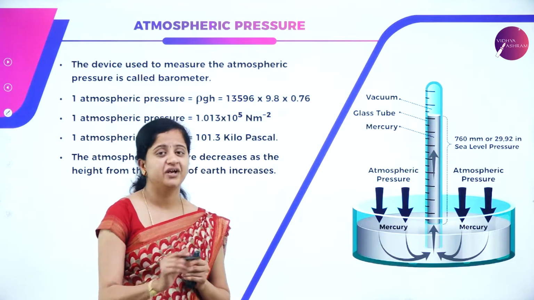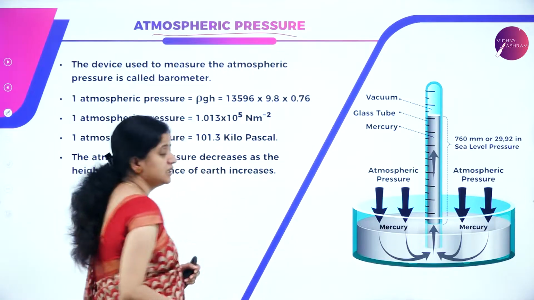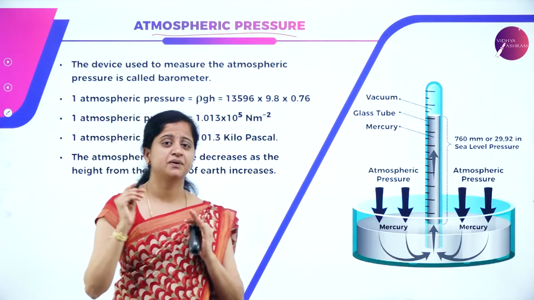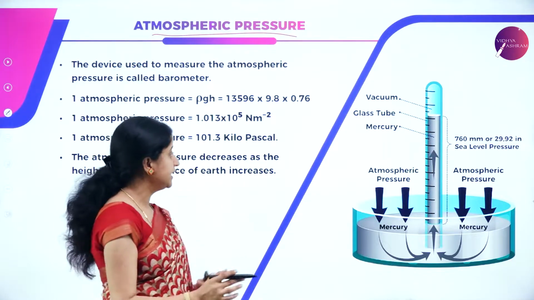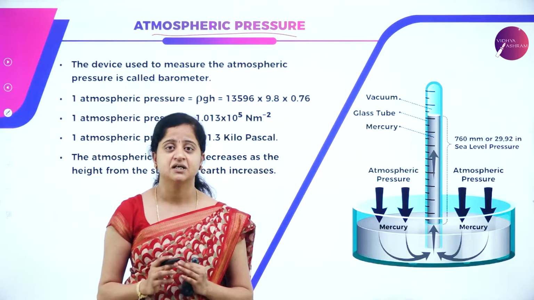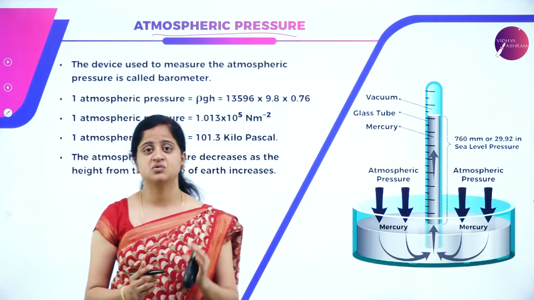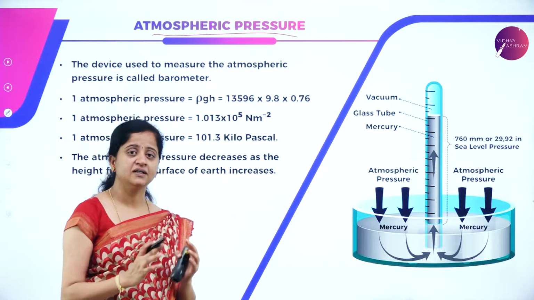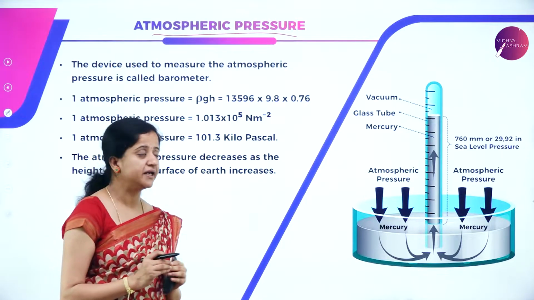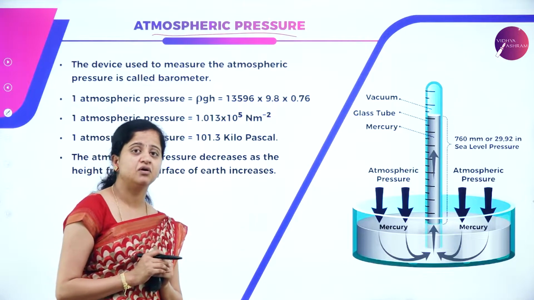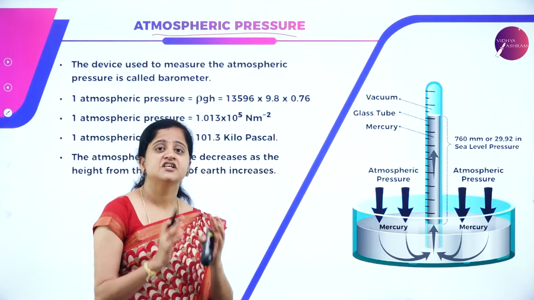Next important point we have to understand in the study of mechanical properties of fluids is atmospheric pressure. Generally atmospheric pressure is nothing but the pressure exerted by the atmosphere, or it can also be defined by taking mercury into consideration. How can the atmospheric pressure be calculated? What is the device used to measure it? All these things we have to know. The atmospheric pressure is the pressure exerted by the height of mercury column of 0.76 meter at sea level at 0 degrees Celsius.